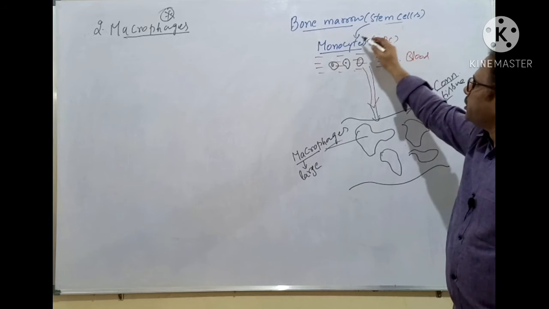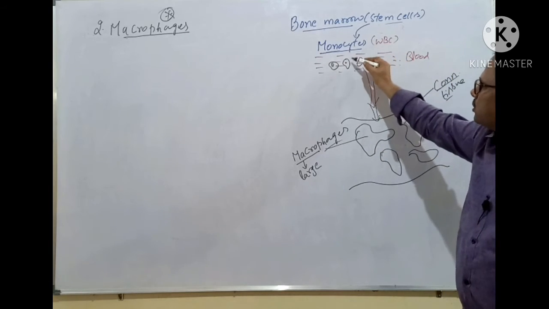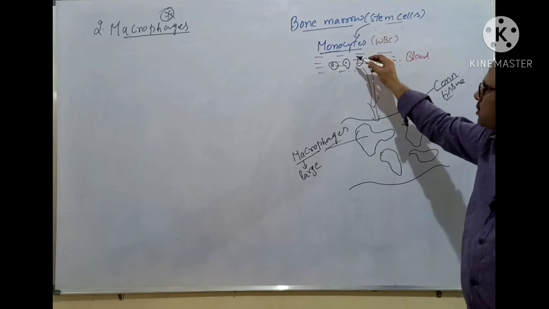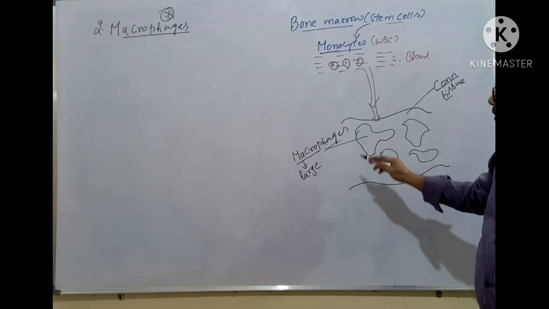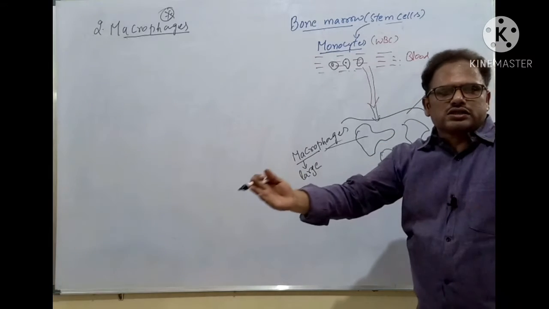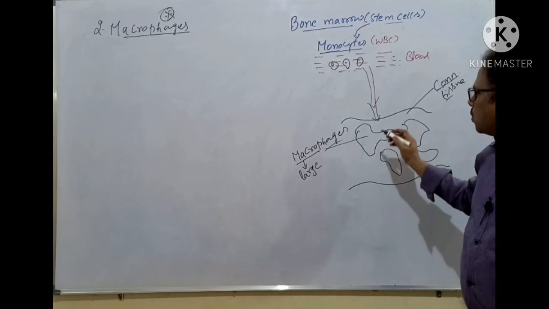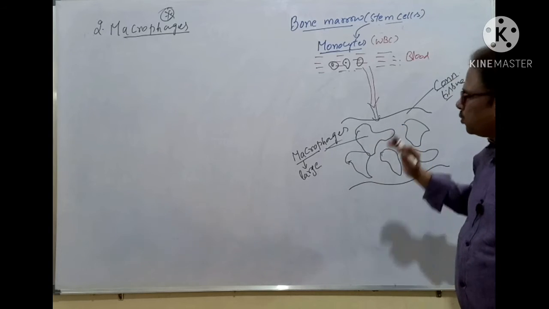So bone marrow contains stem cells. Some of them get differentiated into monocytes, a type of WBC present in the blood. Some of the monocytes go to the connective tissue and become very large cells, and there they are called macrophages. Most of the macrophages are present in the connective tissue.